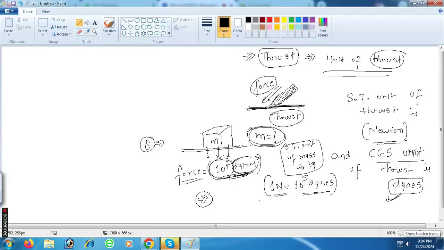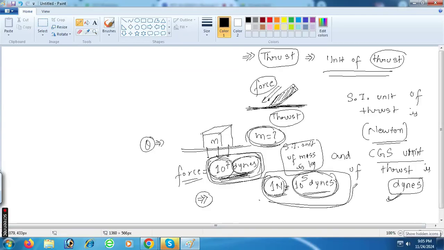Can you find this mass m? Force is in dynes. How to find mass? Very simple. Can you convert dynes into newtons? So one dyne is how many newtons?